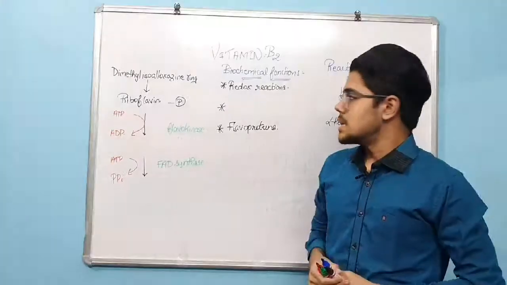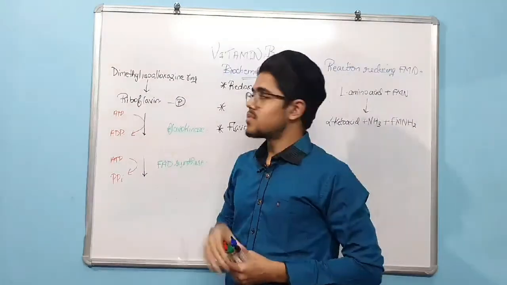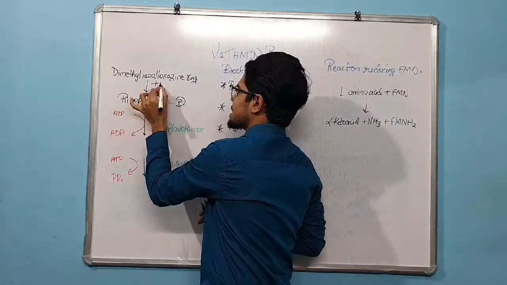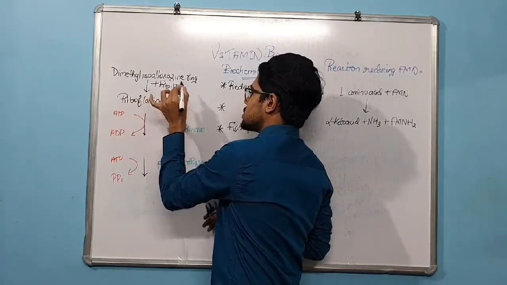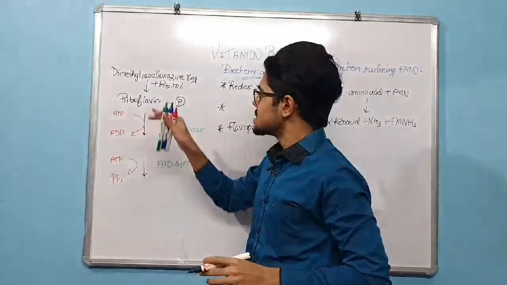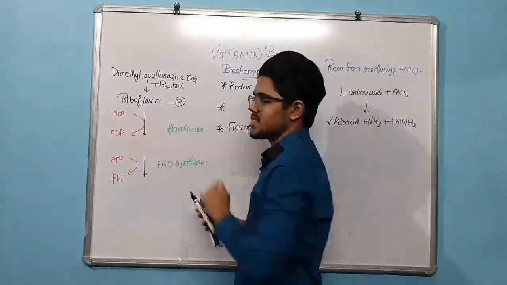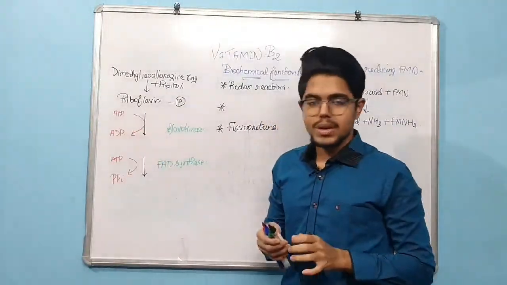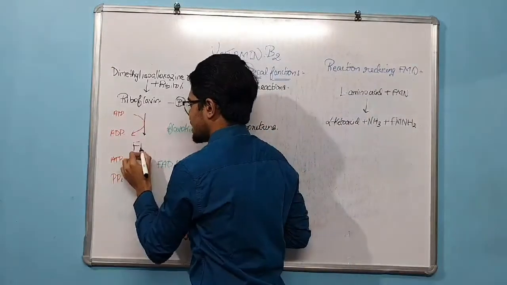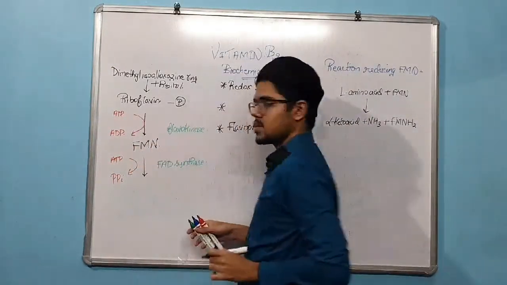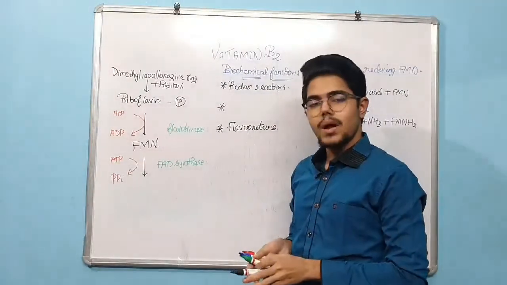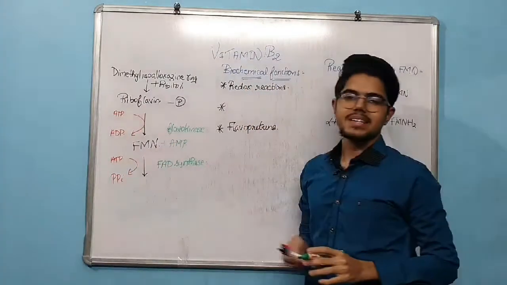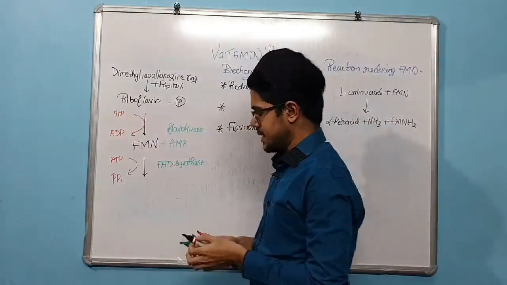Let's see the basics first. Now the nitrogen ring of dimethyl isoalloxazine ring, when it combines with ribitol, you get riboflavin. So this riboflavin, when it combines with phosphate, along with flavokinase and ATP converted into ADP, you get FMN, that is flavin mononucleotide. And this FMN, when it combines with AMP along with FAD synthase, you get FAD.